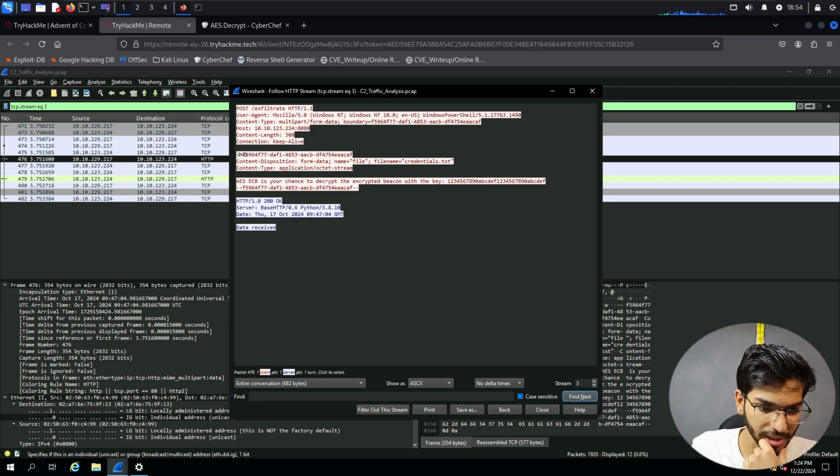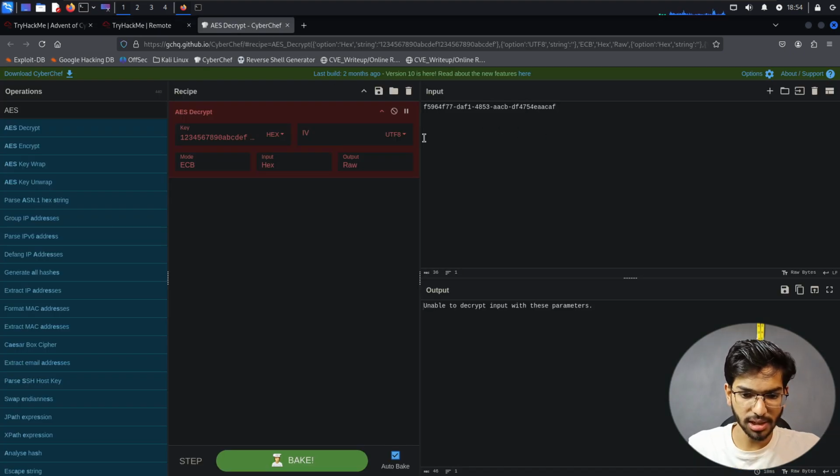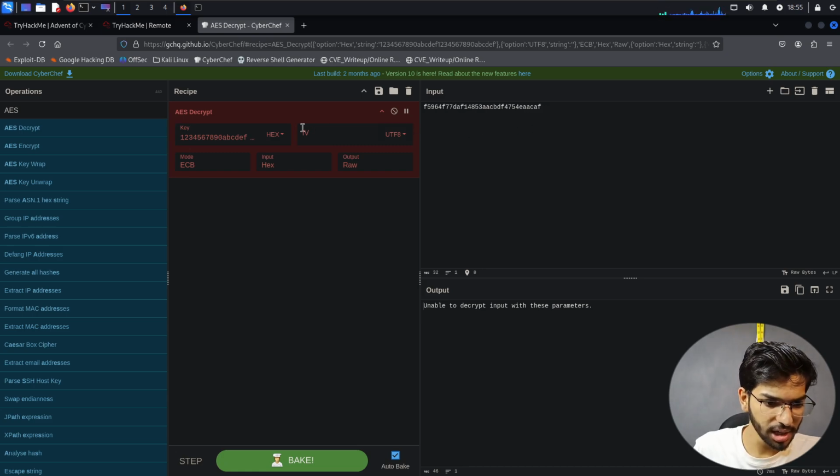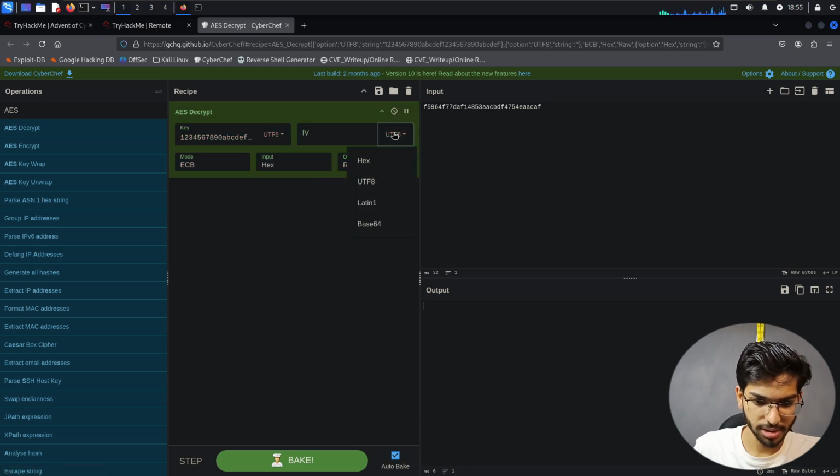Okay, let's copy this once again from here. Bring this in here and paste it back again. Is it due to these hyphens? What am I doing wrong? Is the key wrong? Oh no, it's not hex, it's UTF-8. Fine, sorry.